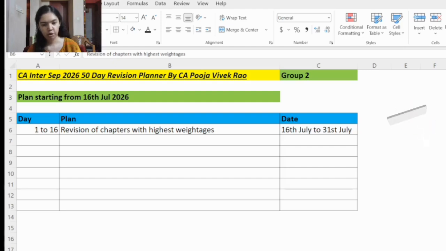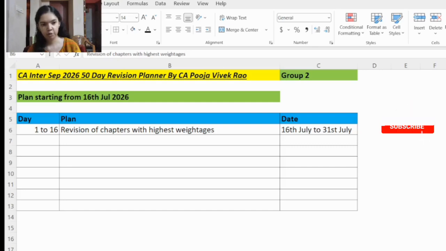So it's important to make notes for all the subjects. For Cost and Management Accounting, make notes of the important formulas. And also don't ignore the theory portion. For theory also make notes of the key points. And for Auditing, make notes of the Standards on Auditing, name and the number. Professional ethics also, do the same way, prepare the notes. And for FM and SM, in FM make notes of the important formulas and the concepts. And for SM also make notes of the important strategic models, concepts, etc.